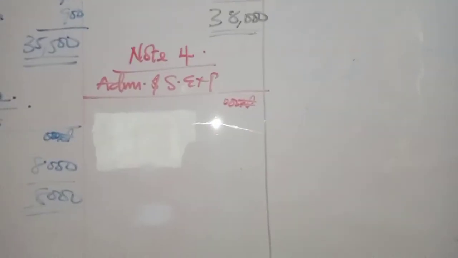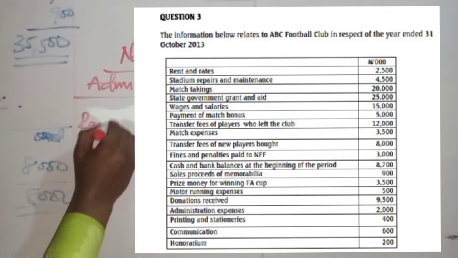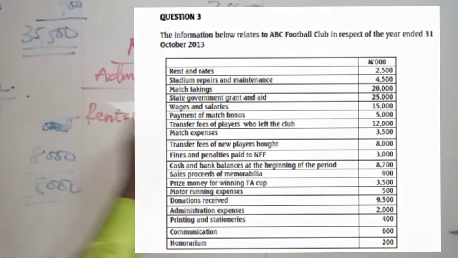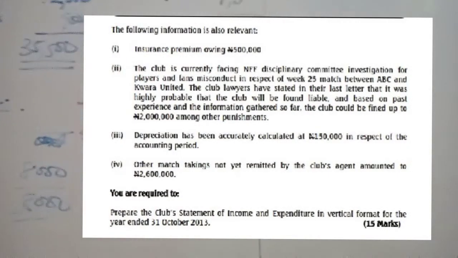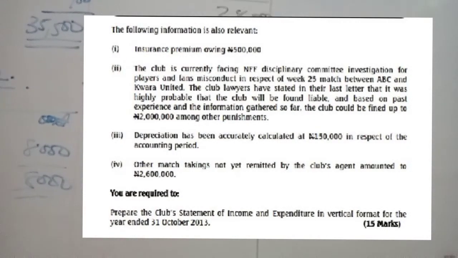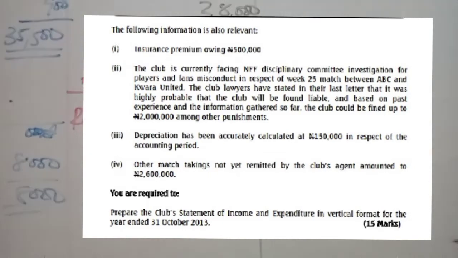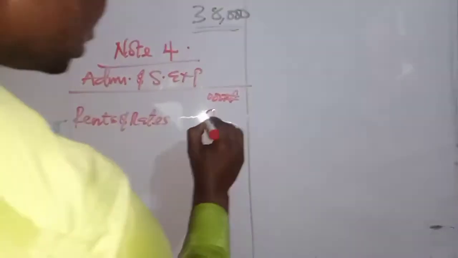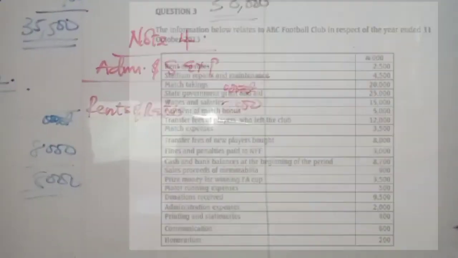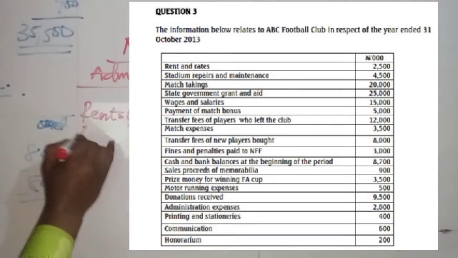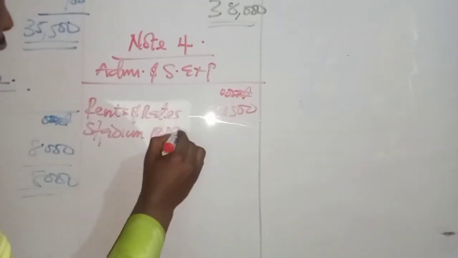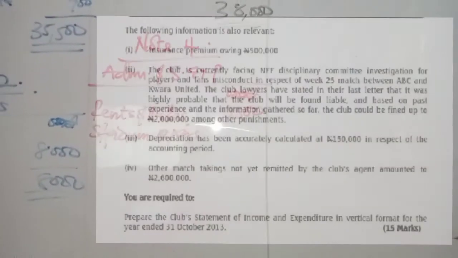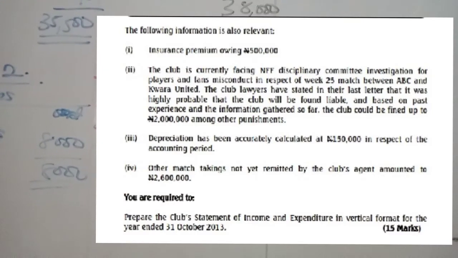So what's the first thing there? I can see rent and rates. So we have rents and rates. Any information on rent and rates? I can't find any. Okay. So how much is that? 2.5 million. So we have 2,500. What's the next one there? Stadium repairs and maintenance. So we have stadium repairs. Any information? No information. We have 4,500.